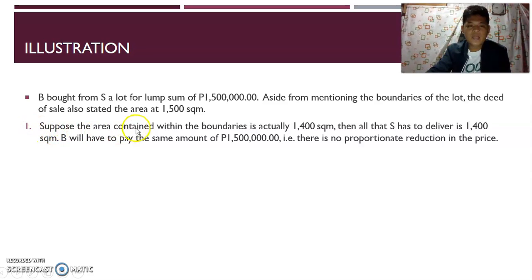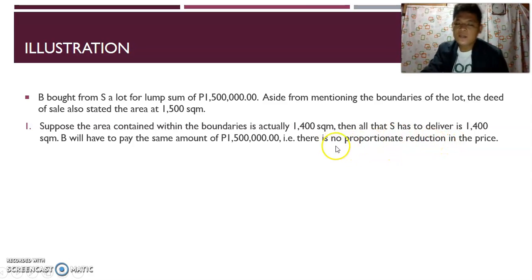Number 1, suppose the area contained within the boundaries is actually 1,400 square meter. Then, all that S has to deliver is the 1,400 square meter. So, dapat, yun yung i-deliver ni seller, 1,400 square meter. B will have to pay the same amount at 1,500,000. So, that is, there is no proportionate reduction in the price.